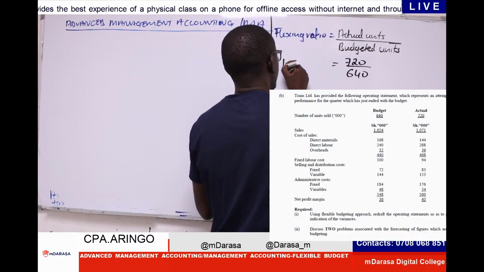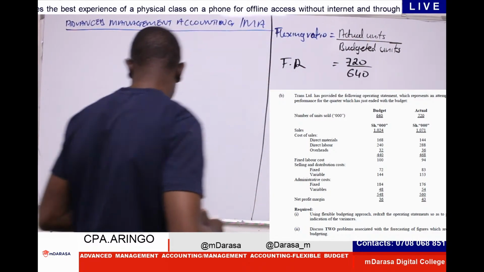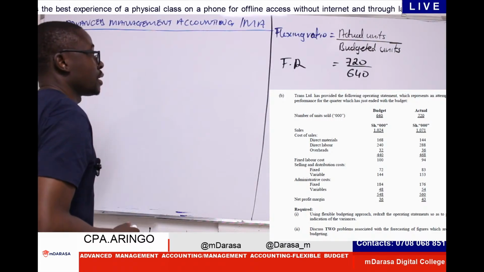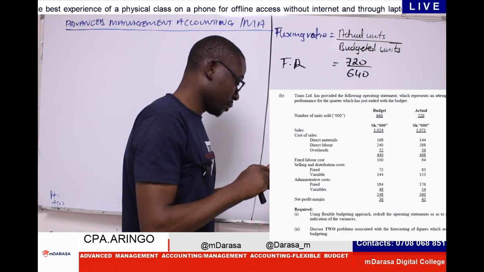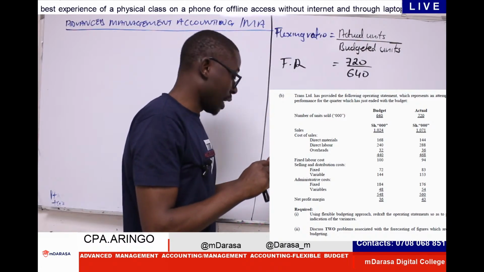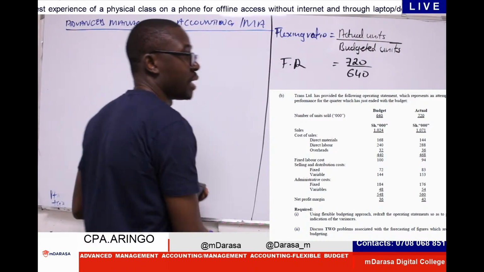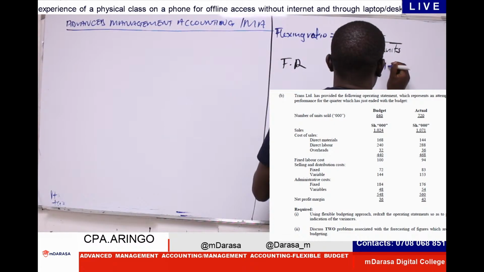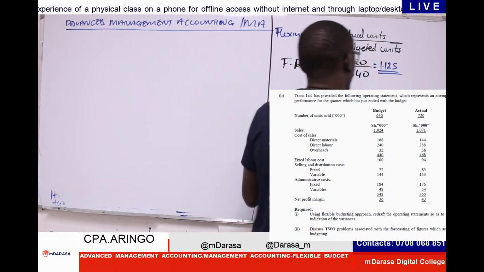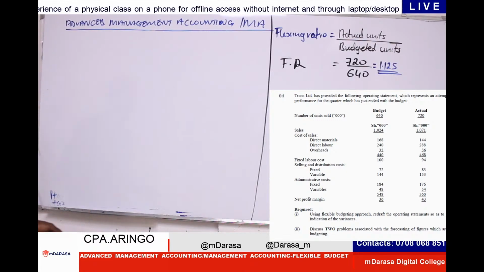Therefore, our flexing ratio is 720 divided by 640, which gives us a flexing ratio of 1.125. That is what Mwalimu is getting. Confirm, guys, if you're having the same values.